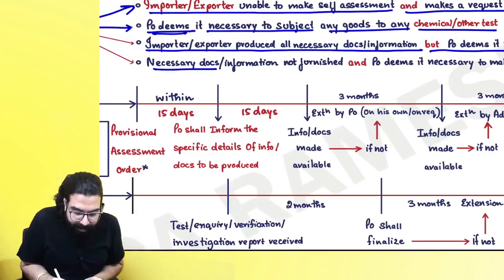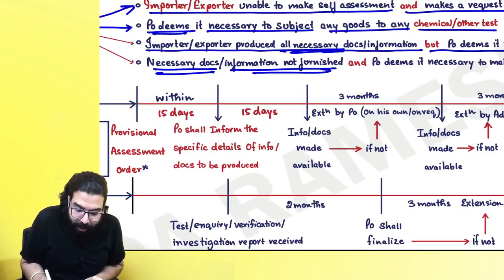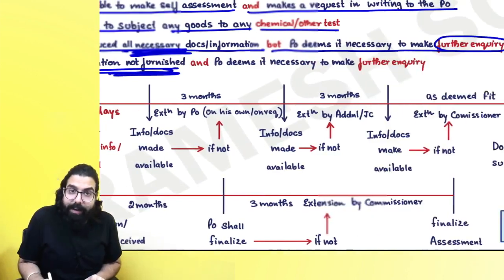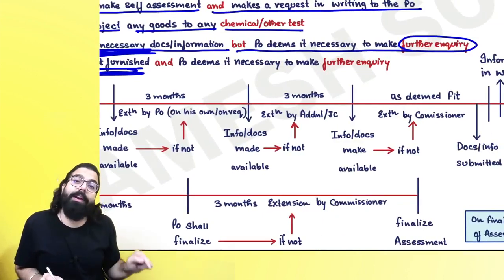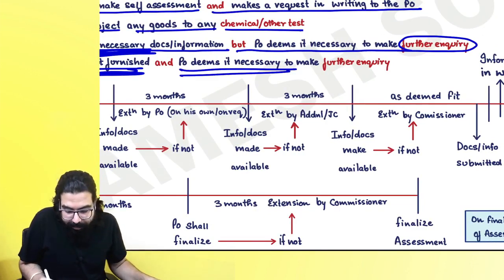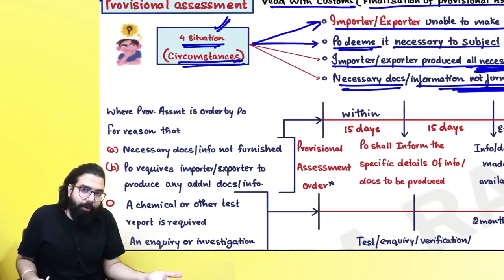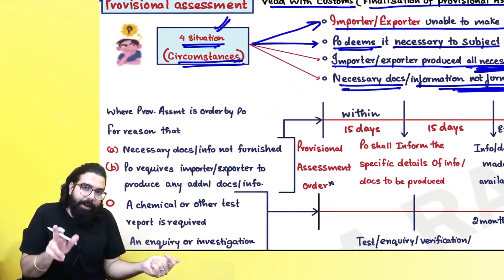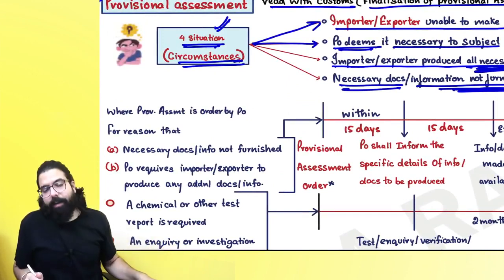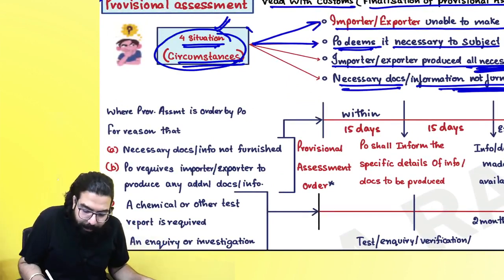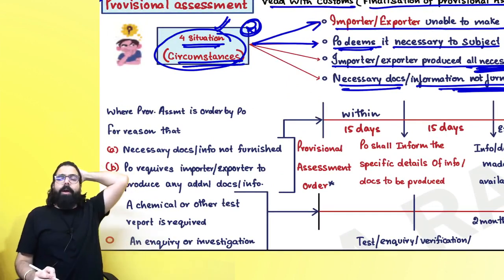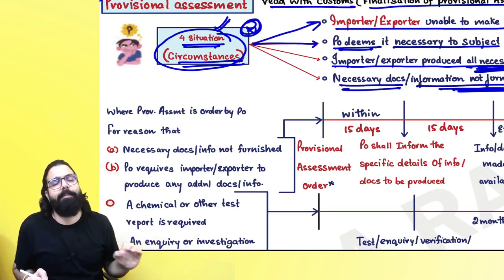Sir, if necessary documents are not furnished, see here you had furnished, but here if you don't furnish, and you are not furnishing the proper information or document, and the proper officer deems it necessary to make further inquiry, then what will happen? Then Baba, provisionally he will clear the goods. Then he will tell, "Let the inquiry report come, and then I will go ahead and finalize the provisional assessment."